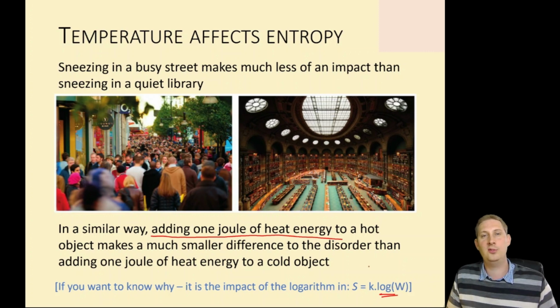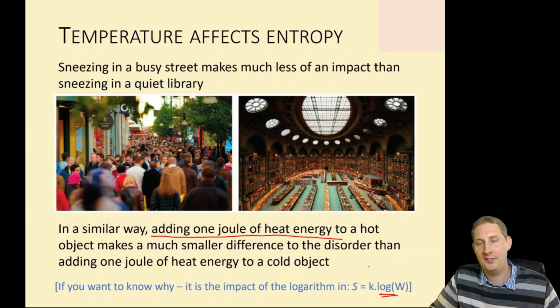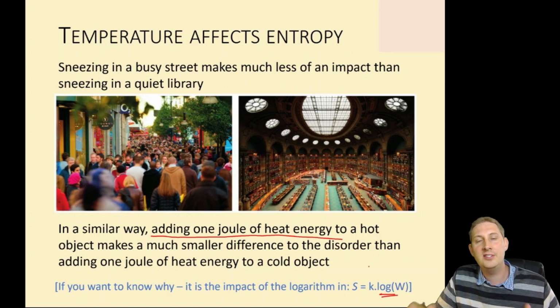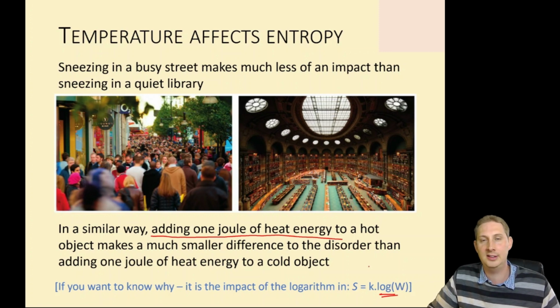We saw that if we added 1 student, we increased the entropy. We added 2 students, we increased the entropy a lot, but not quite as much as adding that first student. Then adding that third student made even less of an impact, and the 4th student even less. So the more students we added to the classroom, the less the increase in entropy. And the same's true here. The more energy there is to start with, the less effect adding 1 more joule will make to the entropy of the system.